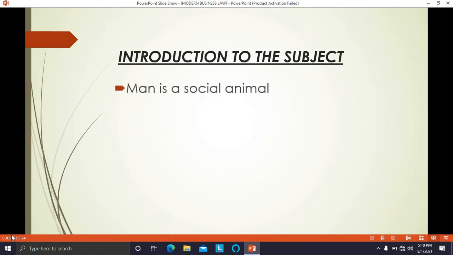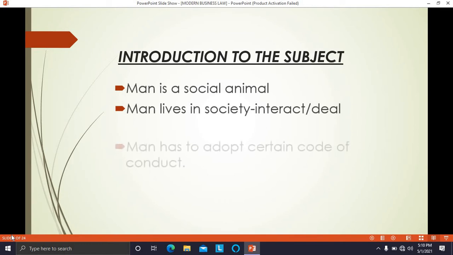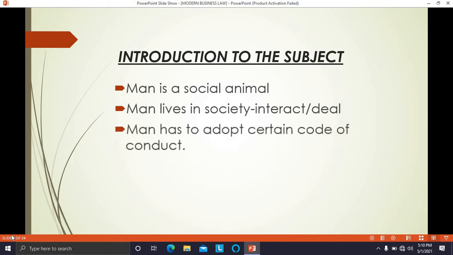The first thing is, it is said that man is a social animal. Now what does it mean? Man is a social animal means we live in a society, we interact or deal with other human beings. While staying in a society, we have to adopt a certain code of conduct. We cannot behave however we want, but there are certain rules and regulations which have been laid down by society or by government, and we have to follow those rules and regulations.